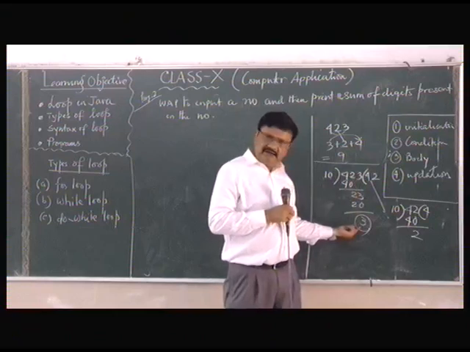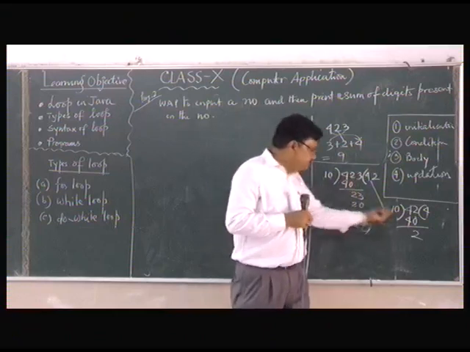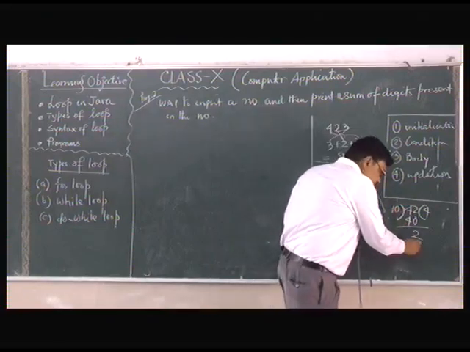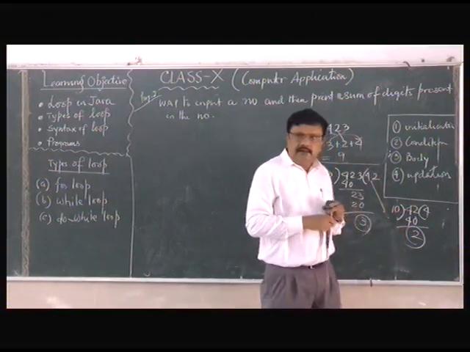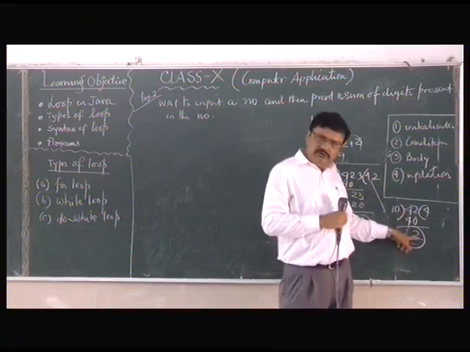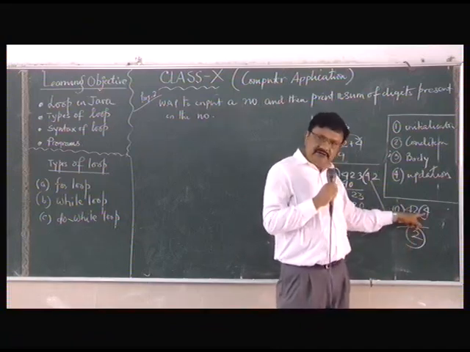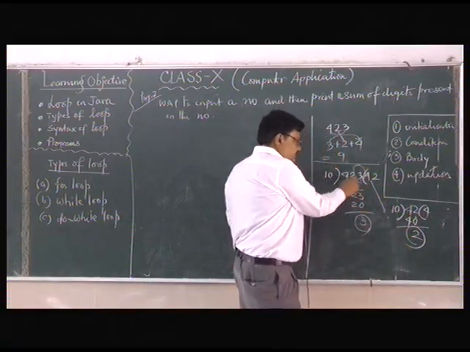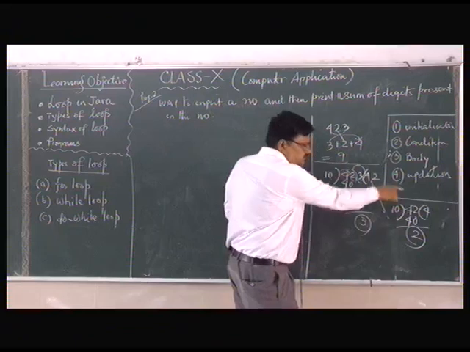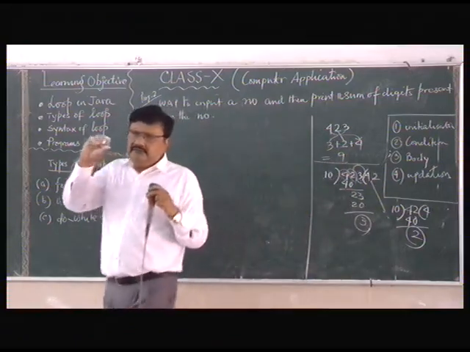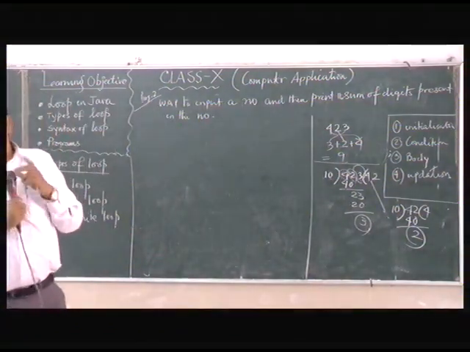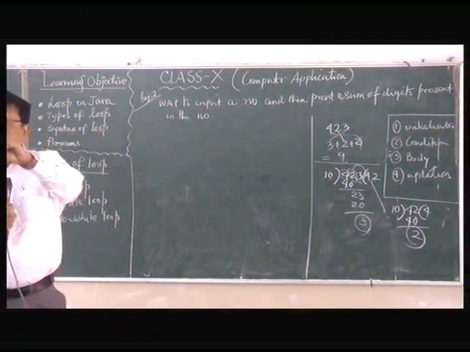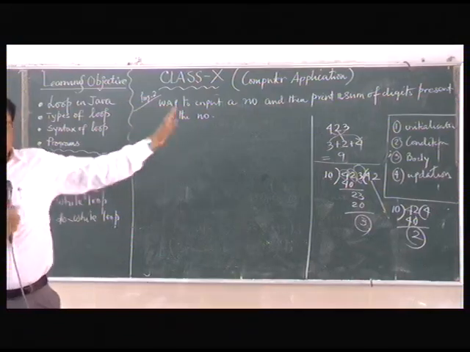3 we have already extracted. Then next 2 is already extracted. When you divide next, the next remainder is 2. And the next quotient is what? 4. So we have extracted 3, we have extracted 2, and we have extracted also 4. So that is a way through which we will extract the digits and put them in an accumulator called sum. See how I am going to do it.